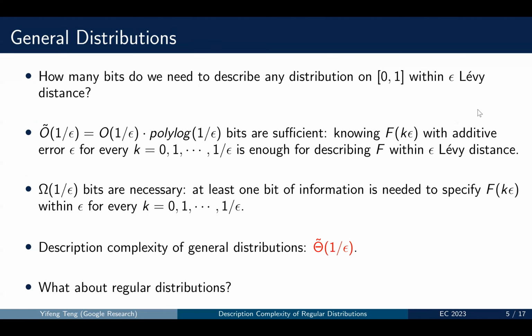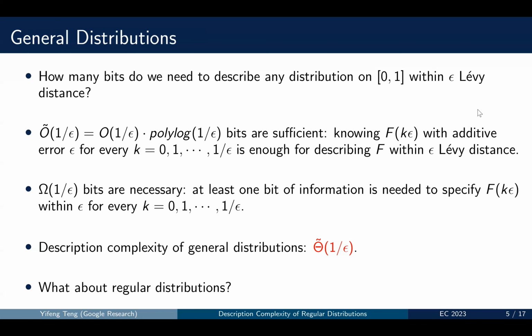When we study general distributions, we ask how many bits we need to describe any distribution on [0, 1] within epsilon-level distance. Firstly, we observe that Õ(1/epsilon) bits are sufficient. Here, Õ(1/epsilon) means O(1/epsilon) ignoring the polylog factor. Because we only need to know the CDF function with additive epsilon error for every multiple of epsilon.